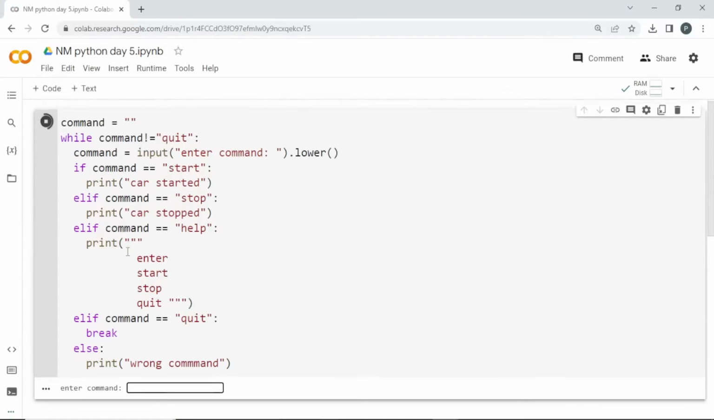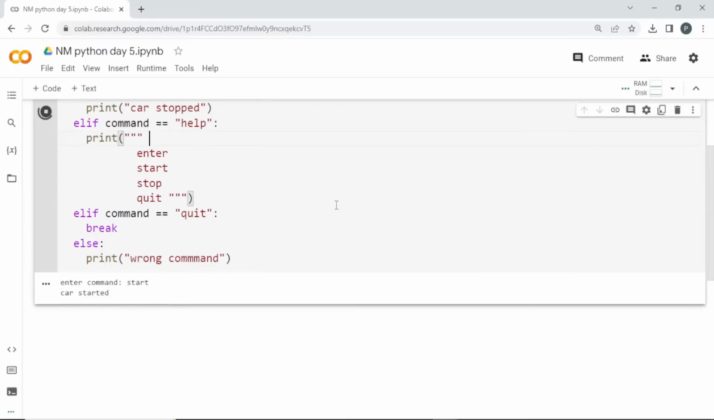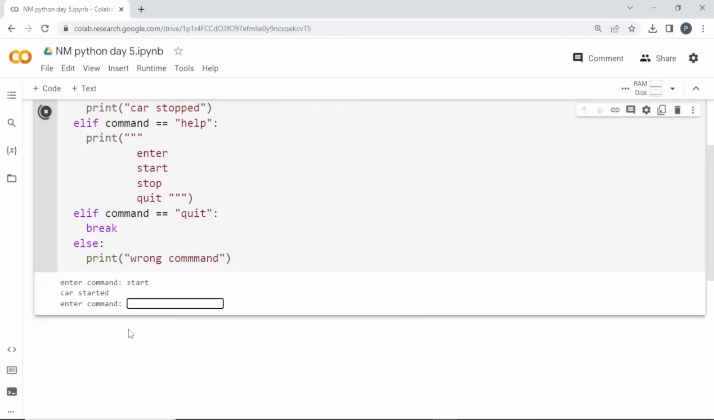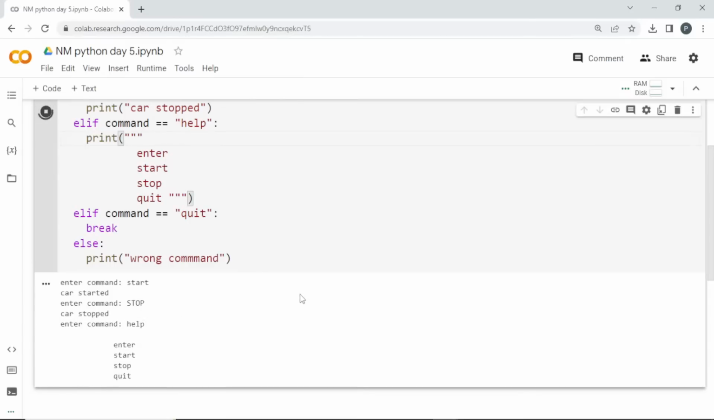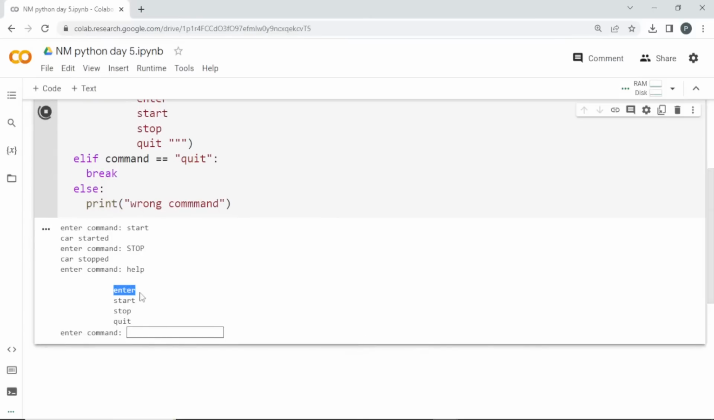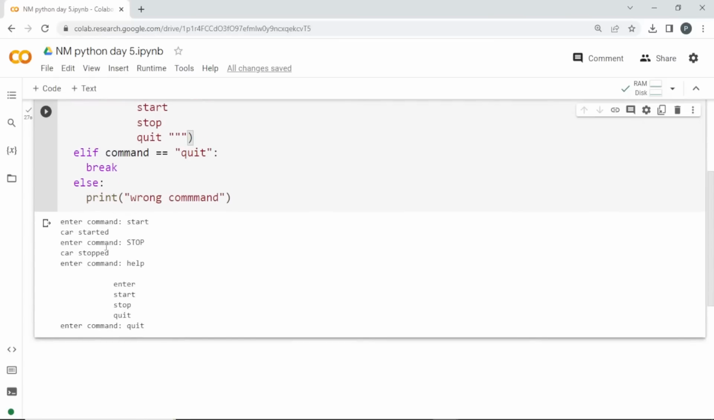If I run this code, it is going to ask me to enter the command. I'll enter start. See here, it is telling car started. In caps also I can type. If I type stop, the car stopped. And if I type help, it is going to tell me enter start option, stop option and quit option. If I enter quit, it is going to terminate the loop. See here, the code got stopped.